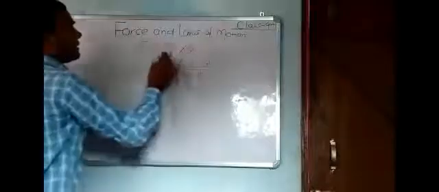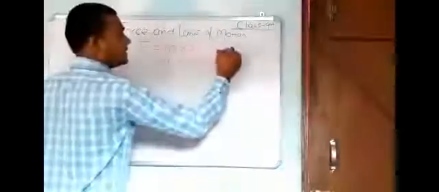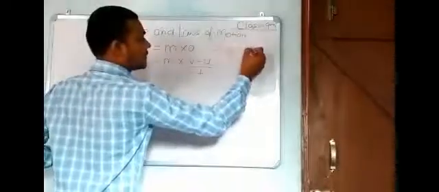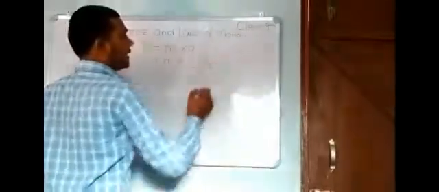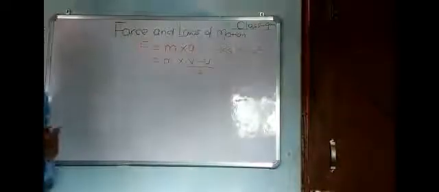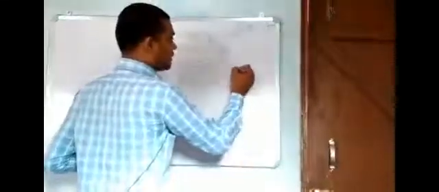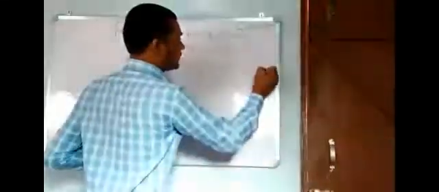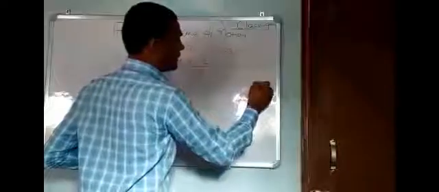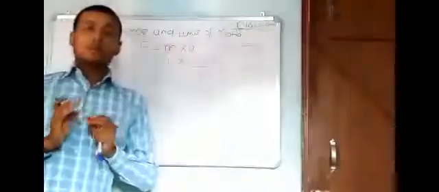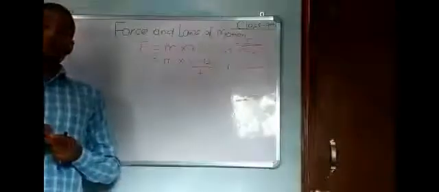The SI unit of mass is kg and the SI unit of acceleration is meter per second square. The concept of force comes from Isaac Newton, that's why the SI unit of force is known as Newton, denoted by capital N. This is what we already discussed.